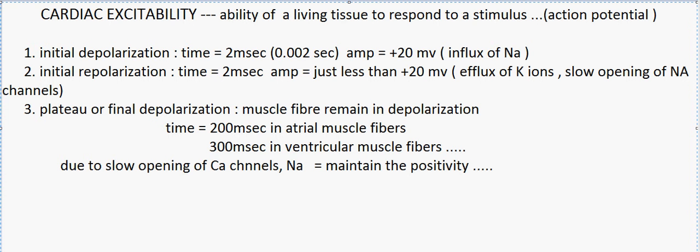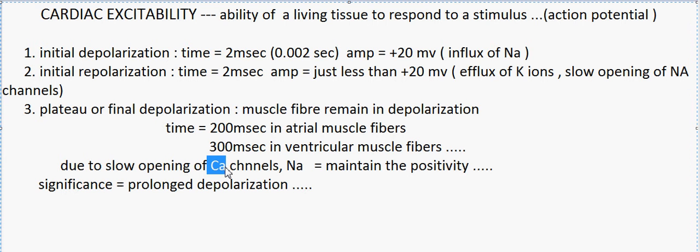And the important significance of this plateau phase is the prolonged depolarization, so that gives excess contraction time for the cardiac muscles, and the incoming calcium ions are also useful in the contractile process of the heart muscles.